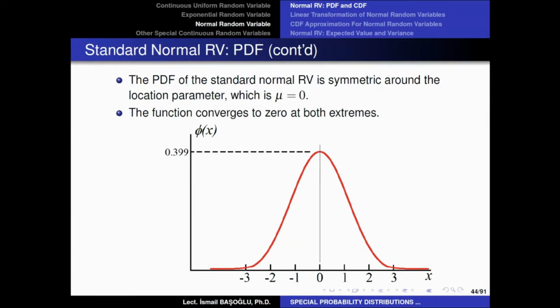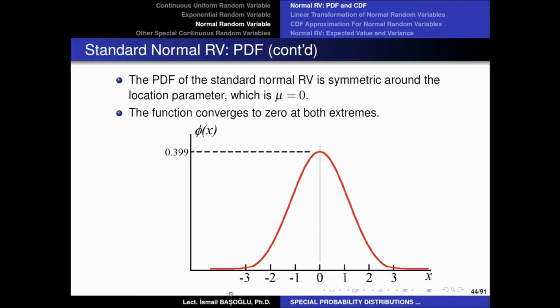Now, according to this picture, even though theoretically the standard normal random variable can take any value from minus infinity to plus infinity, because of the small probability density values in the tail parts, practically it is very, very unlikely for a standard normal random variable to take any value above 3 or less than minus 3.